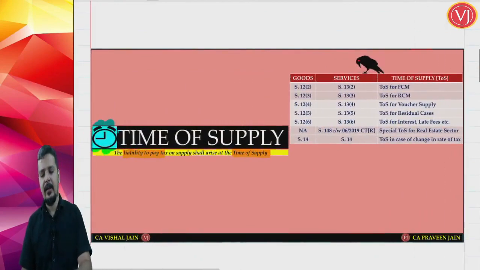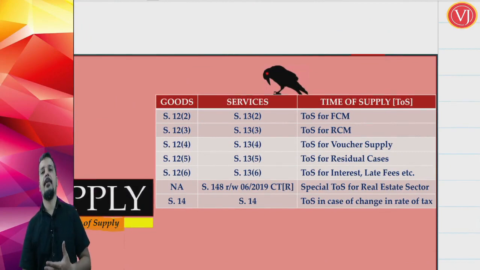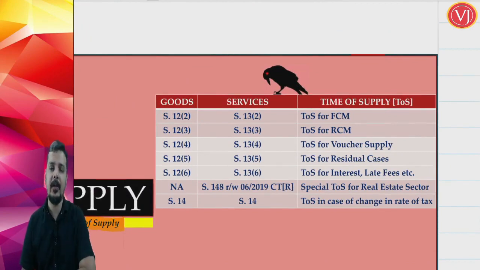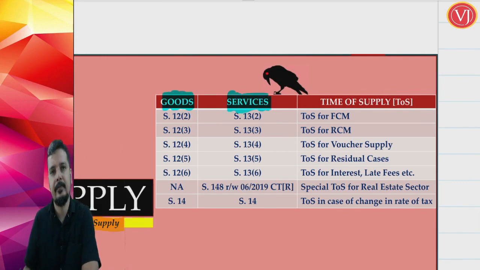Now friends, again let us talk about the bird's eye view of this chapter. Now understand that the time of supply for goods is given in section 12 and for services it is given in section 13. So for goods you will find the provisions in section 12 and for services you will find the provisions in section 13. Right. You have to categorize your time of supply basically into 5 categories. The other points are some special points.